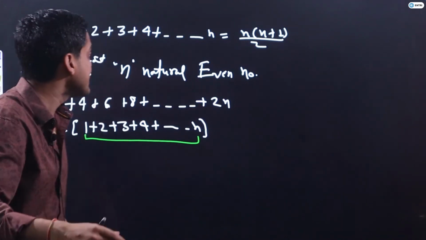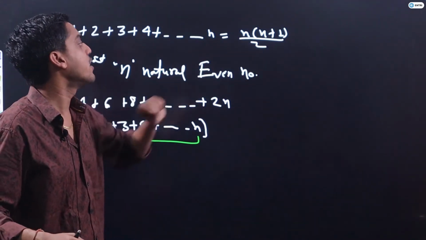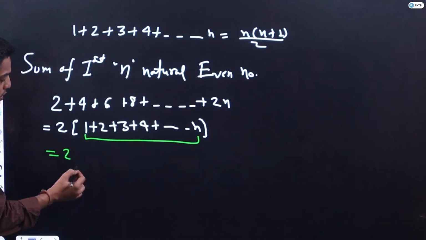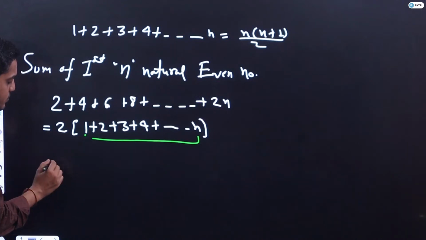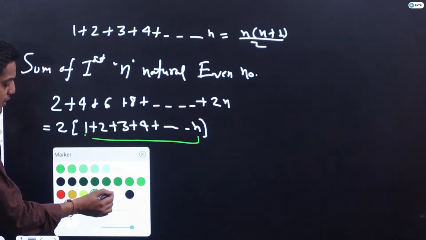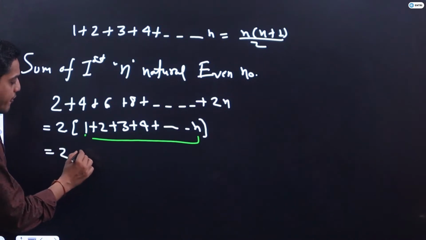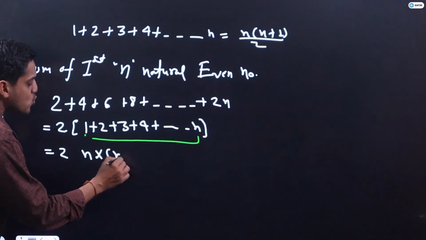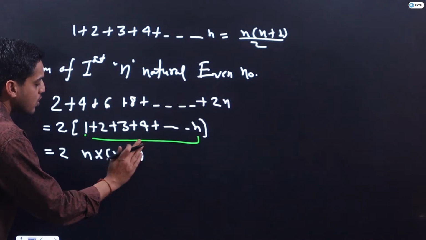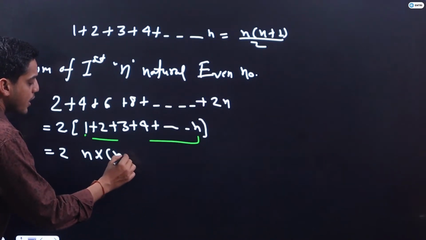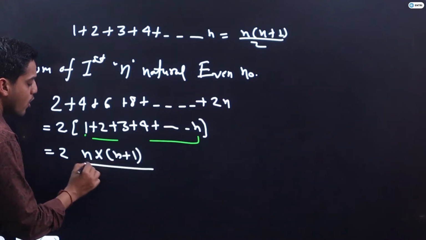This is the basic formula which I have done here: n into n plus 1 upon 2. So here it will be 2 into n into n plus 1 whole upon 2.